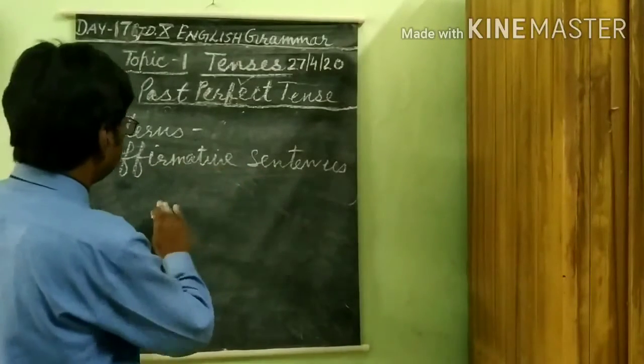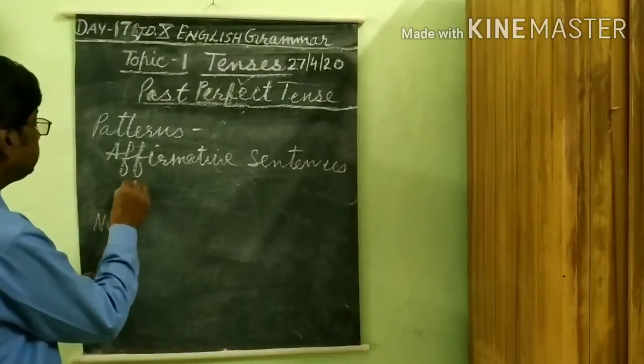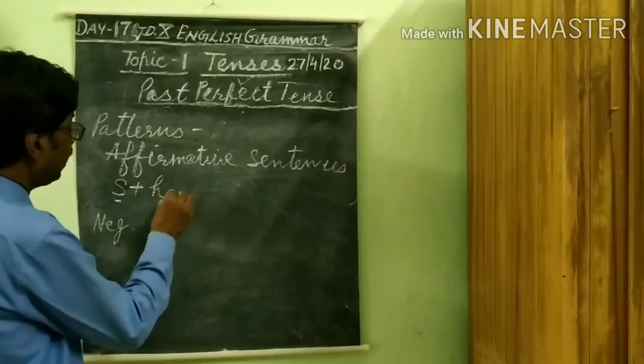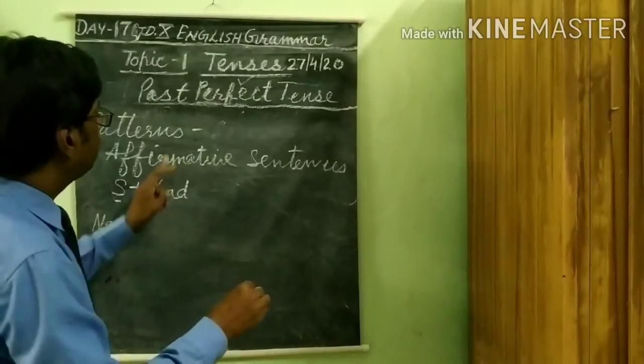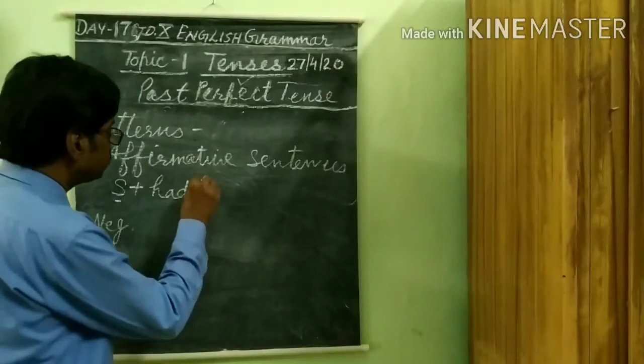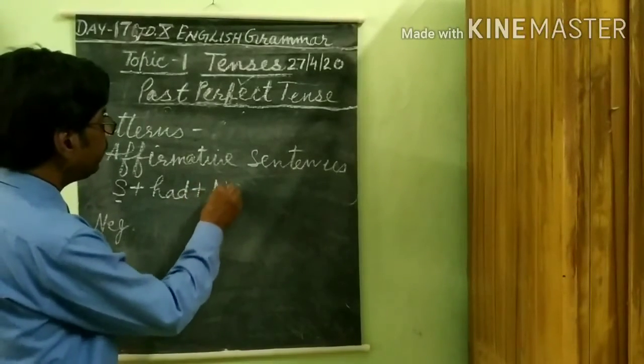Its pattern, its structure is subject, then had, according to the tense, had is the auxiliary verb. Then MV3.